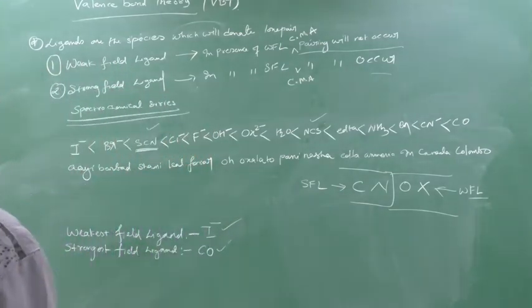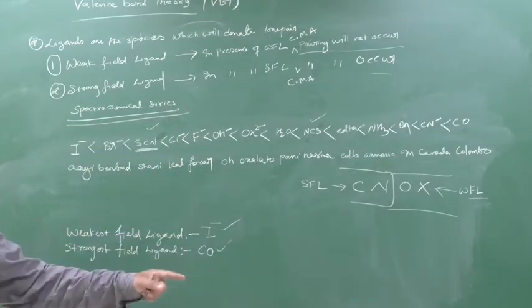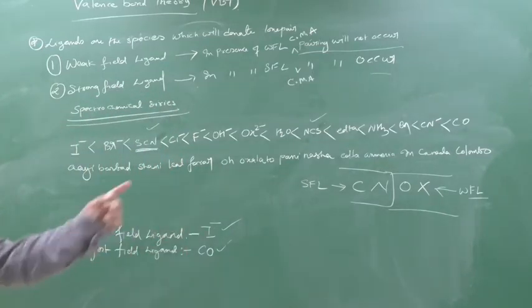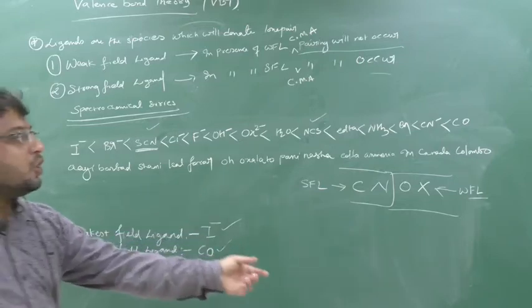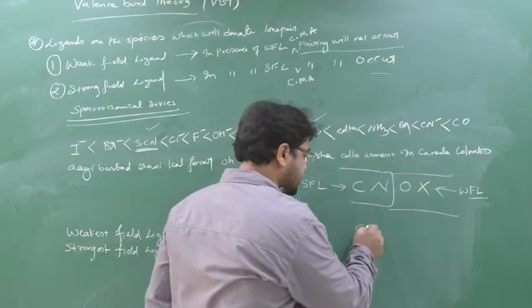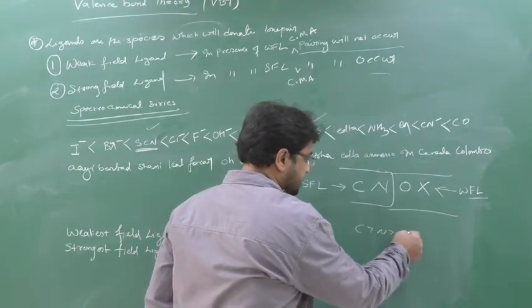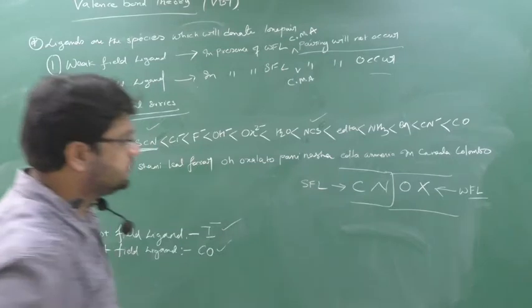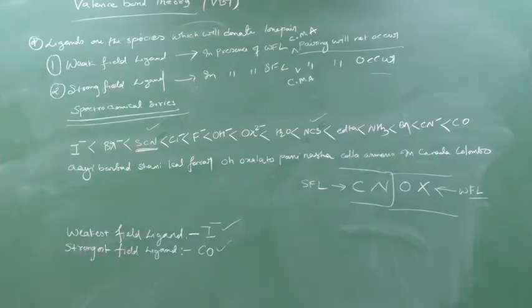Clear? So carbon and nitrogen are strong field ligands, whereas oxygen and halogen are weak field ligands. Among carbon and nitrogen, who is the stronger field ligand? Carbon. Among oxygen and halogen, which is the weaker field ligand? Oxygen, halogen. So this is also a series. I hope you understood Sinox. Now we will start the questions.